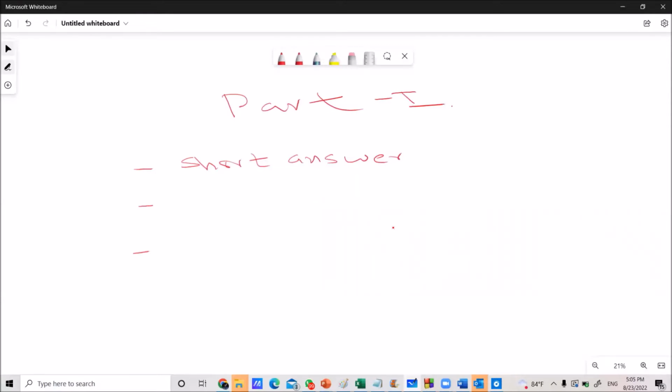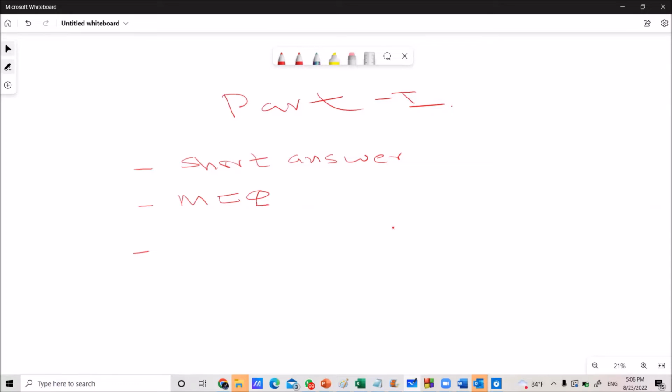Then the second 10 questions, 11 to 20, are all in MCQ format, multiple choice questions. 4 options are available and you have to mark 1 option as the correct one.